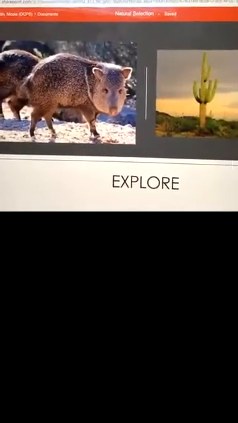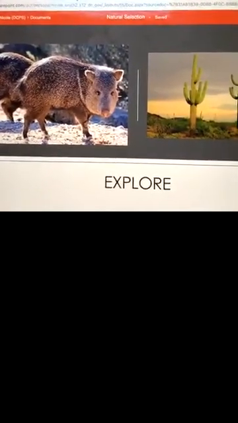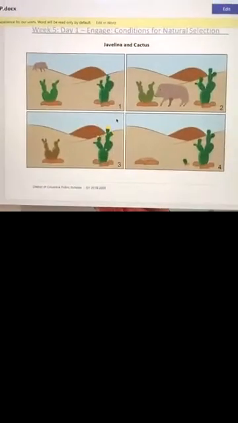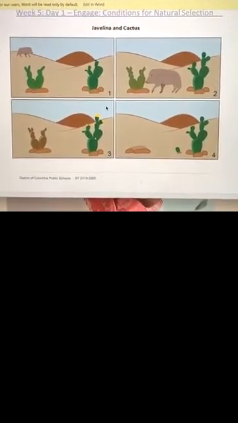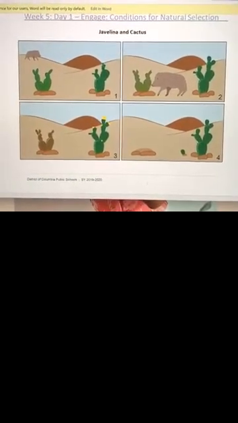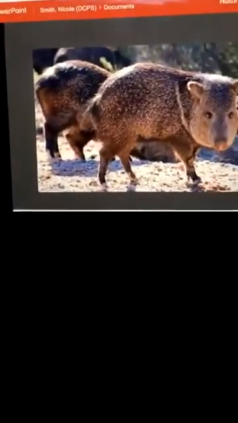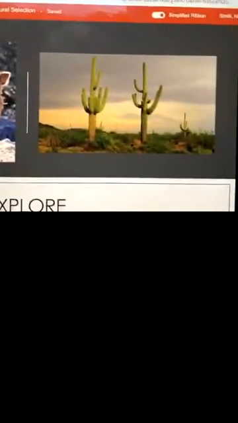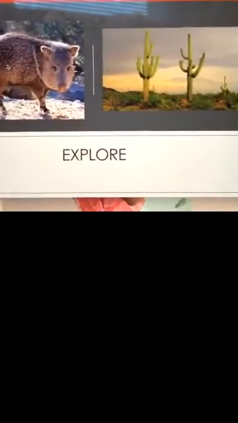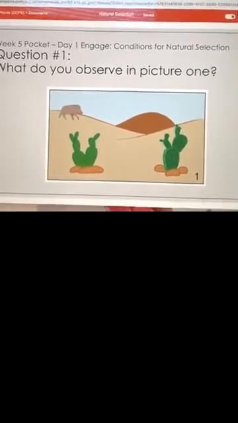So then in your packet, it went to this section here. We're now moving on to reviewing this section right here. So in your packet, Randy, we talked about this section. They gave us a javelina, which is this pig-like animal here, and they gave us cacti, right? And we went through several questions. So can you remind us for question 1, can you read the question and give us the answer, please?